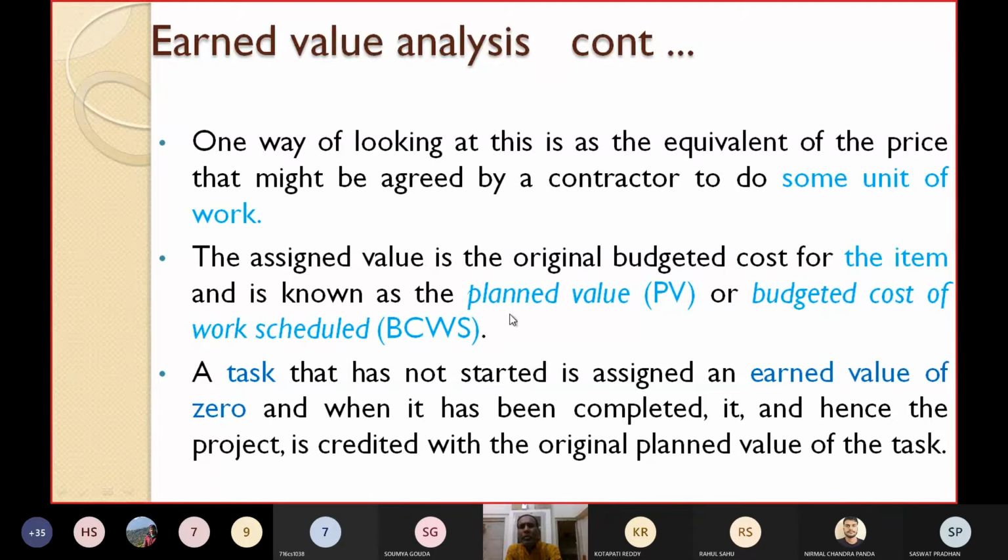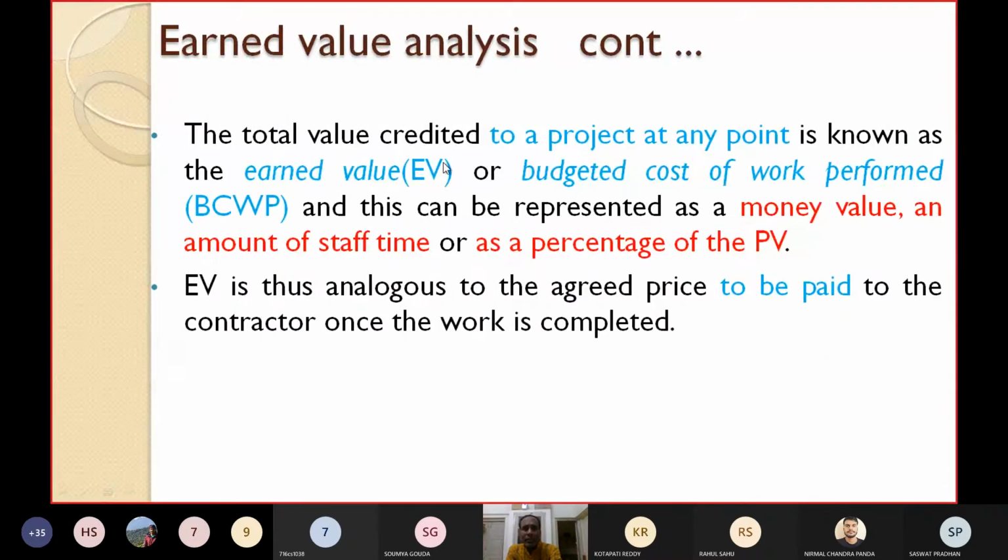But when you are considering the whole project, the total value credited to a project at any point of time is known as the earned value or EV, or budgeted cost of work performed.